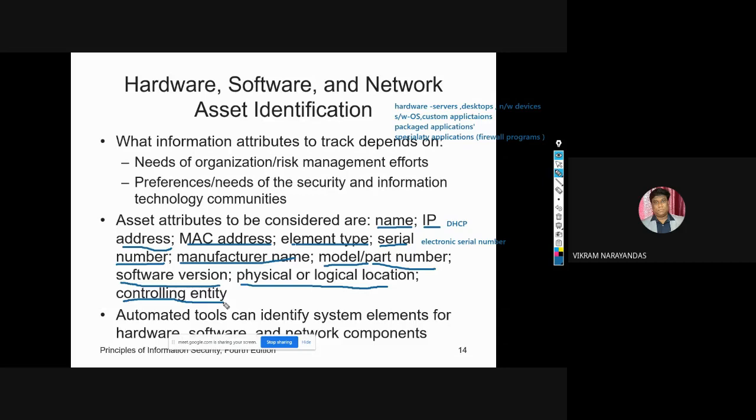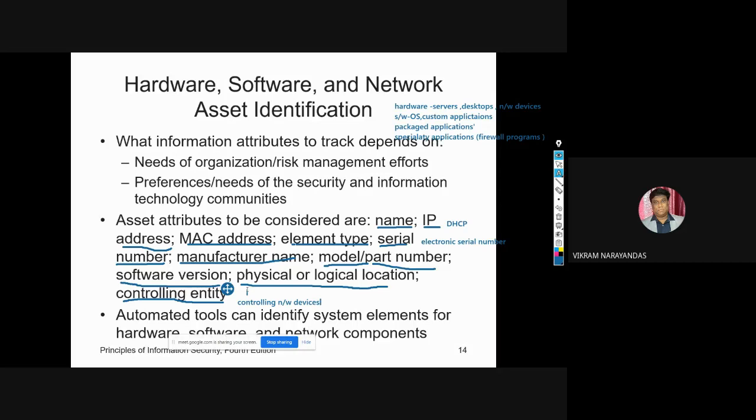For example, you can take controlling network devices and network traffic, where some controls are applied. Some automated tools can identify system elements for hardware, software, and network components.